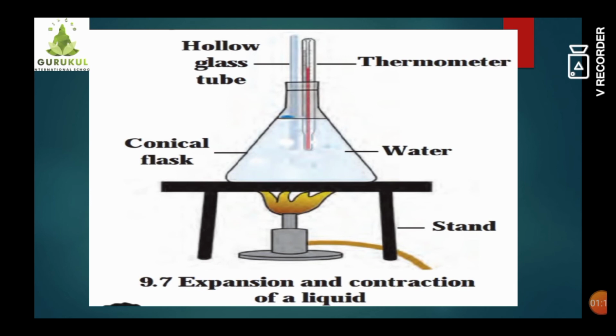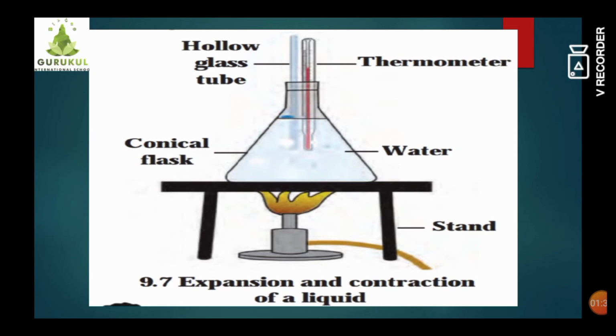Now what we have to do, we need to fill the conical flask completely with the water and then insert the glass tube and thermometer in the 2 holes of the stopper and fit it to the conical flask. Students, here we have to take care that the glass tube and thermometer are fit very properly. There should not be any